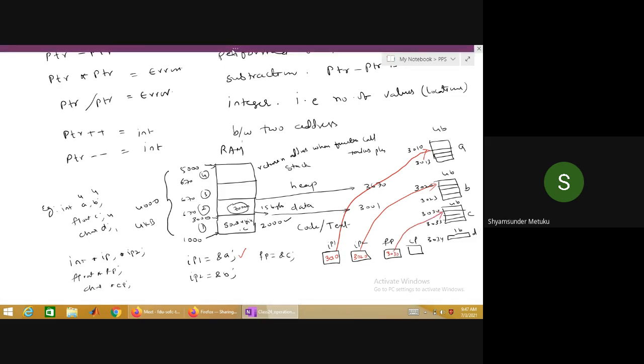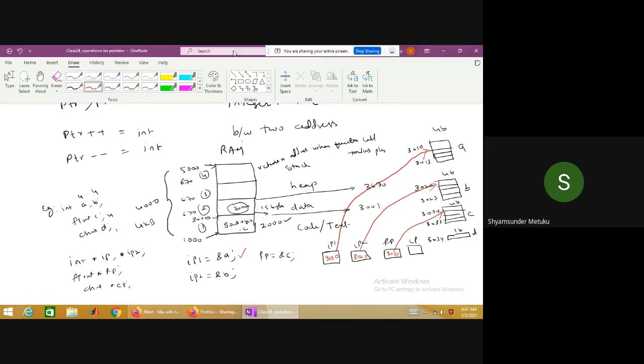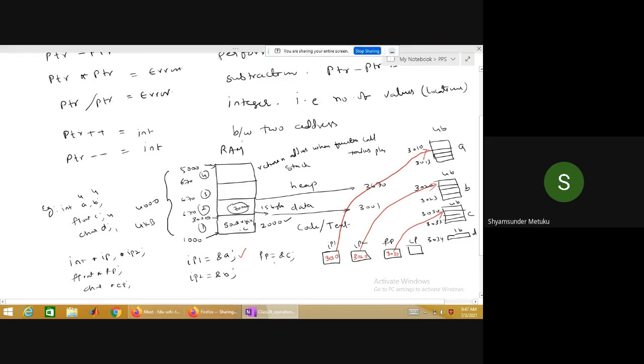Finally, I got only one more. CP is equal to ampersand D. What is the value? 3034. Then we'll get a pointer like this. I hope this is okay.